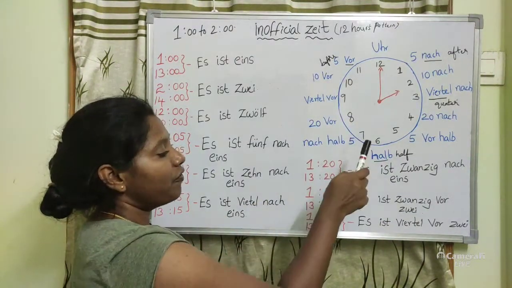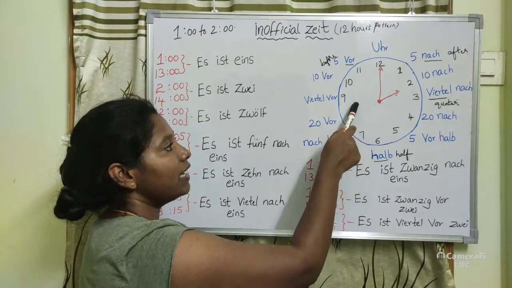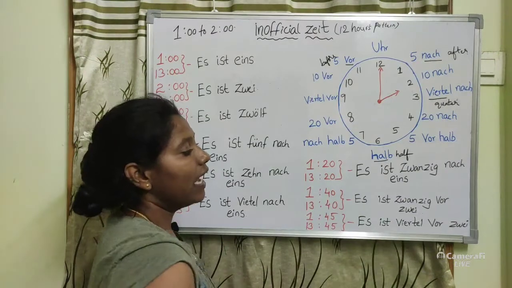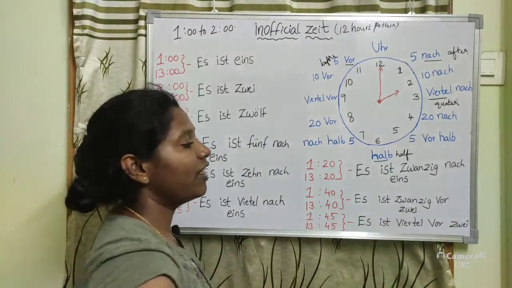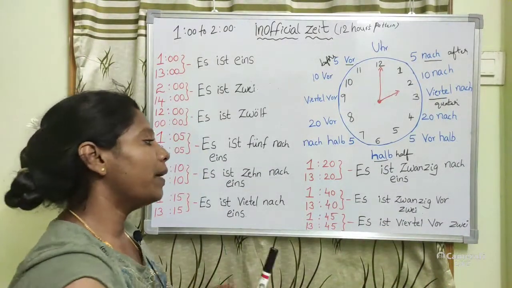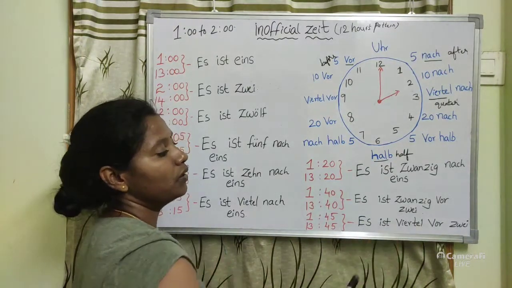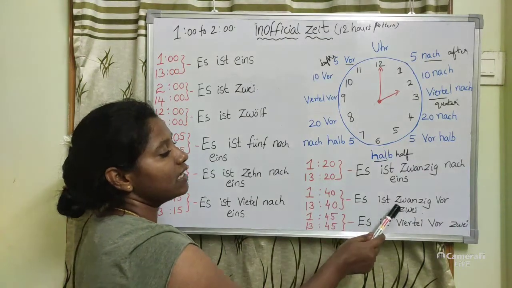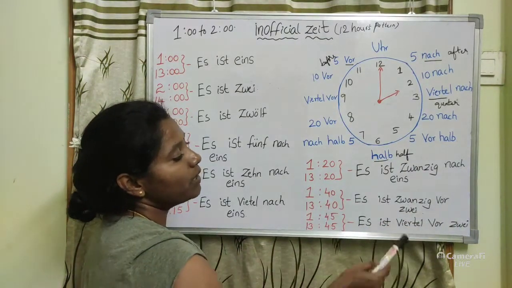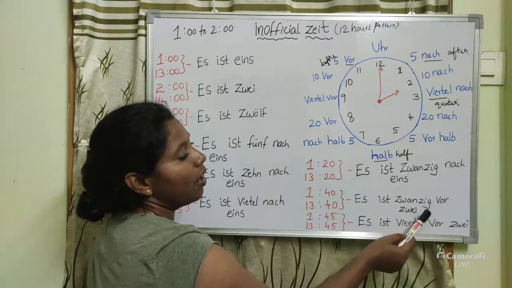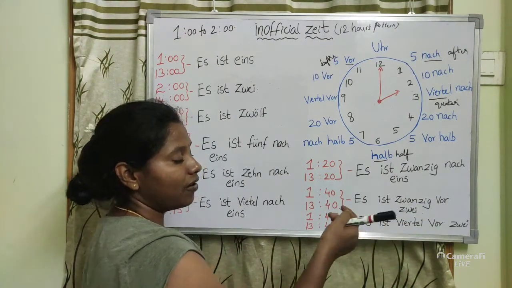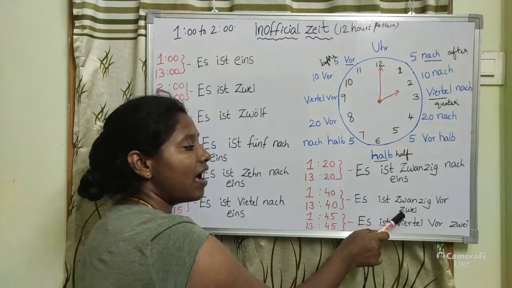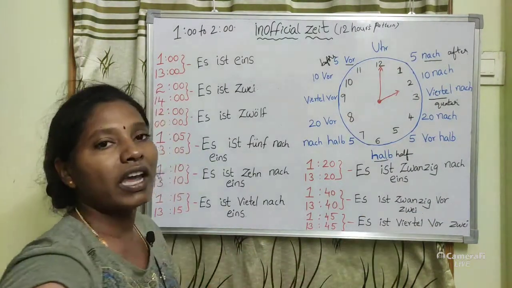So from after 1:30 onwards you have to say it is 2 o'clock. So you have to use the 2 here. In English we will use only 1:30 or 1:40 like that. But here you have to use the 2. So if it is 1:40, then es ist 20 vor, means 20 minutes are there, like we are using before. 20 minutes are there to finish the 2 o'clock, okay.